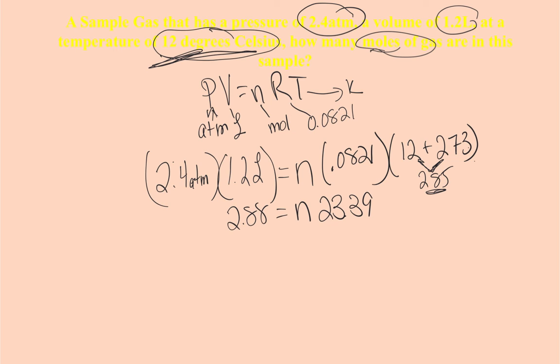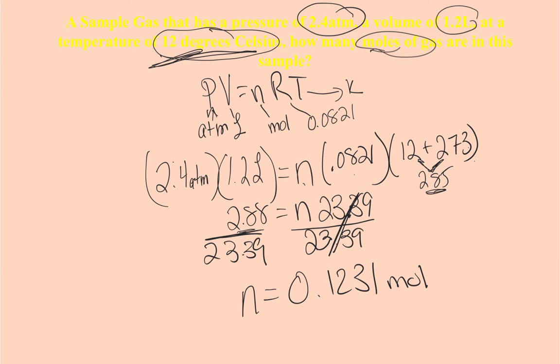Now we're just going to isolate the variable. 2.4 times 1.2 is 2.88, and then I have my N, and then R times 285, I get 23.39. Now I want to isolate my N, so I'm going to divide both sides by 23.39. That cancels out. When I divide that out, I get N equals 0.1231, and that is the moles of my mystery gas. It didn't tell me what gas it is.